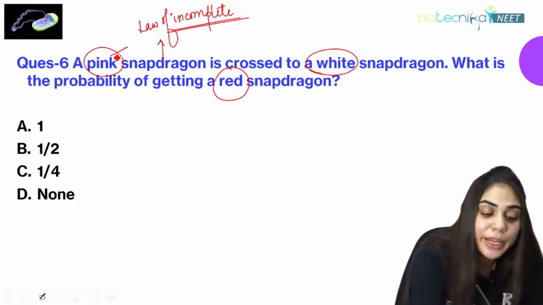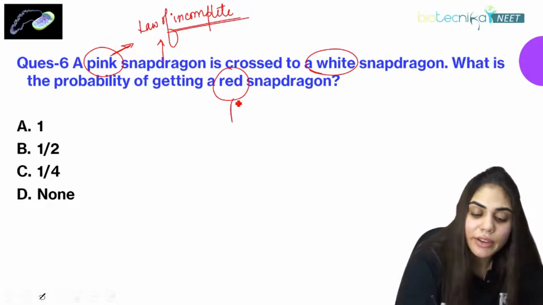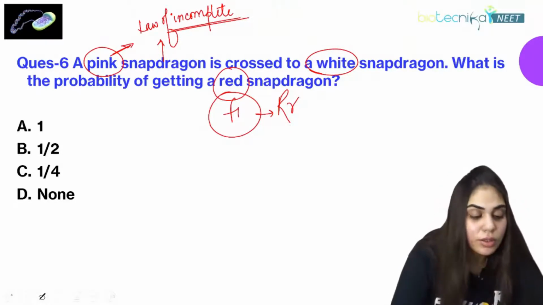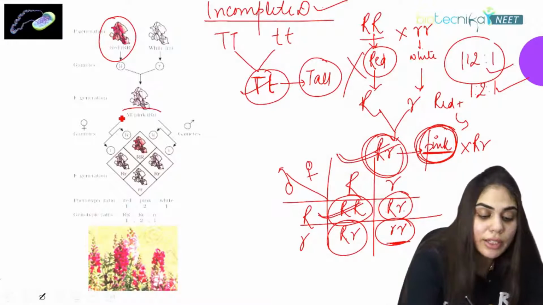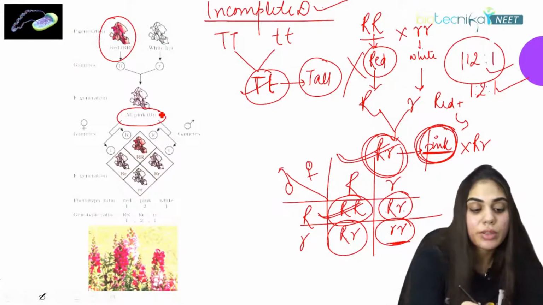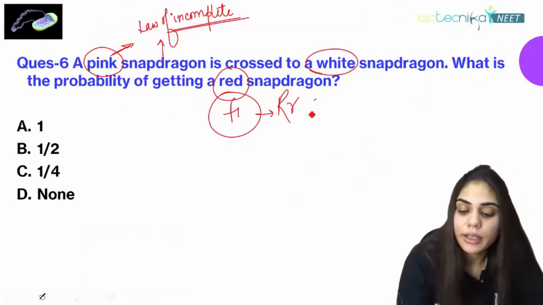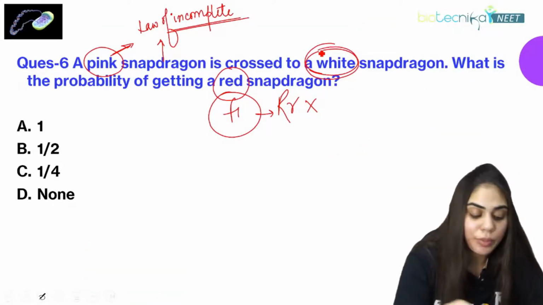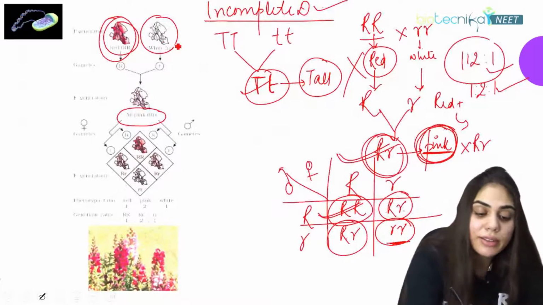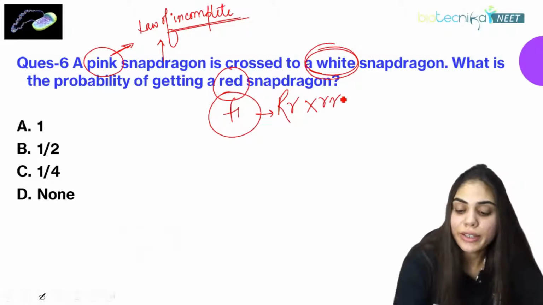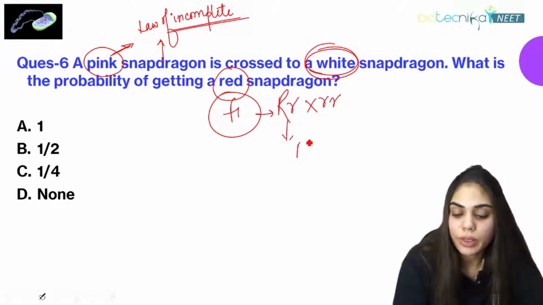If I say a pink flower, what we were getting in the F1 generation, how the flowers were pink, it had the Rr genotype. Here you can see it had the Rr genotype, because the red flower was mixed with the white flower. So Rr is crossed with the white snapdragon. What is the genotype for the white snapdragon? It is small r, small r. So when it is crossed, how will the gametes be formed? R, and from here r will be selected.